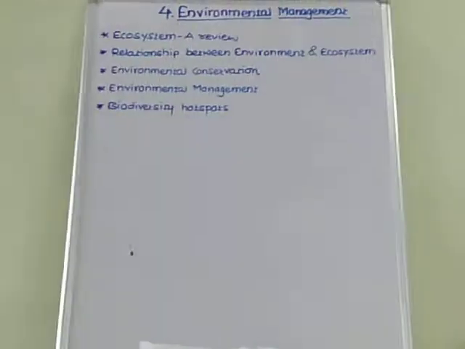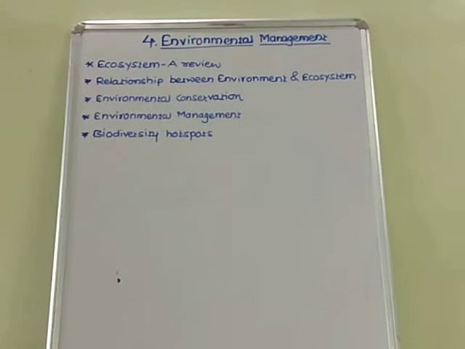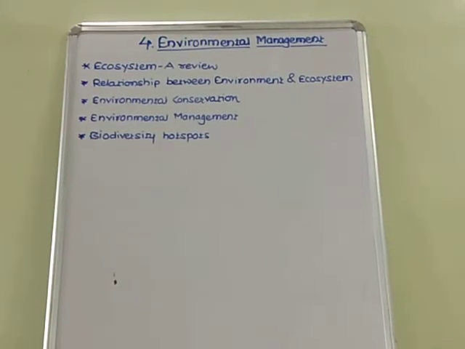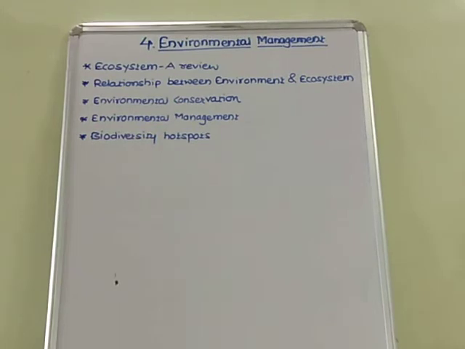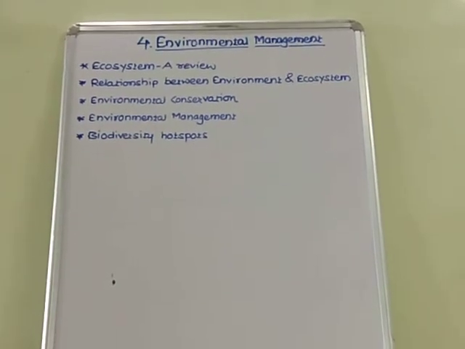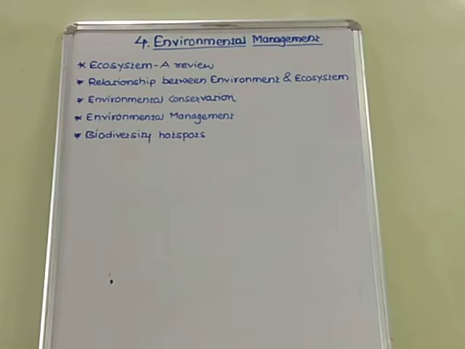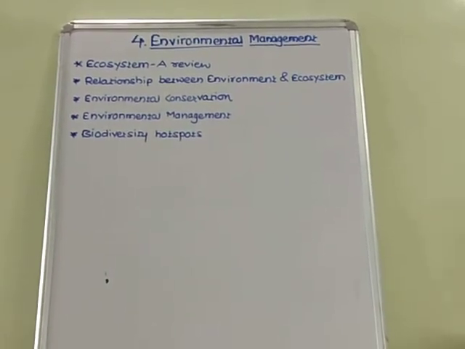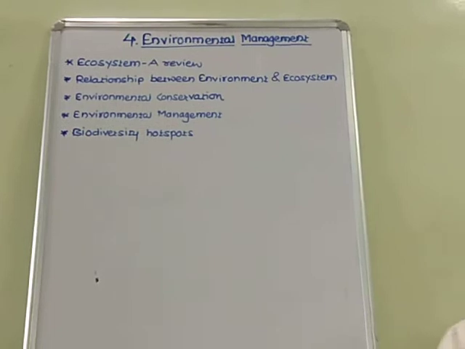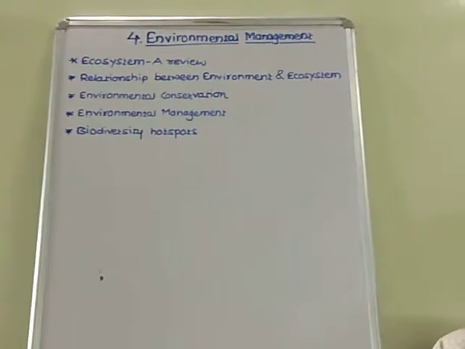Okay, lesson number 4. The major outline points of this lesson are ecosystem review, then relationship between environment and ecosystem, environmental conservation, environmental management, and biodiversity hotspots. These are the major outline points of this lesson. Now we will get clear one point at a time, that means we will clear all these points one by one.